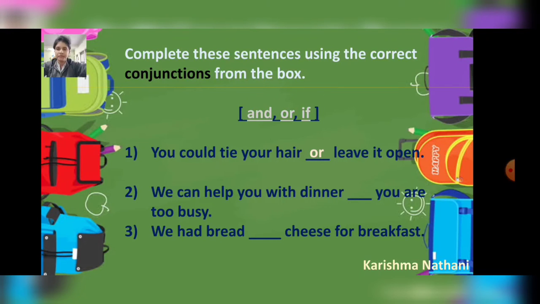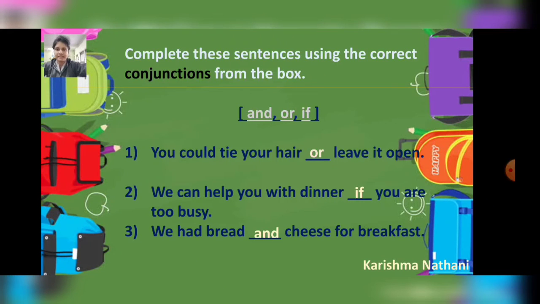We can help you with dinner dash you are too busy. Answer is if. We can help you with dinner if you are too busy. Then we had bread dash cheese for breakfast. Answer is we had bread and cheese for breakfast.